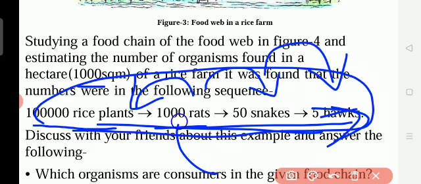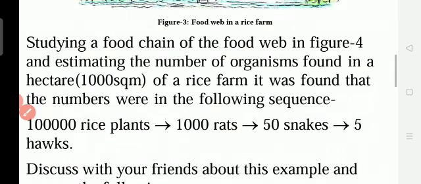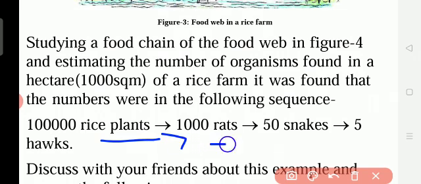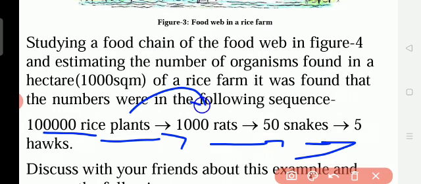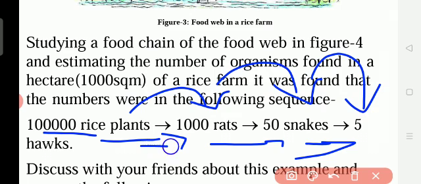For example, this is a 1000 square meter land. In that, how many plants? 1 lakh rice plants are there. On them how many rats are depending for the food? 1000 rats. 1000 rats are eaten by whom? By 50 snakes. And 50 snakes, who is eating? 5 hawks are eating. So this is the food chain. Food chain is the linear form. Linear means straight form. Otherwise it will be like this, circle form. So this is depending on each other for the food.